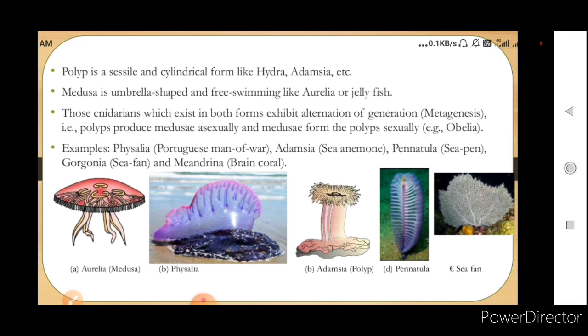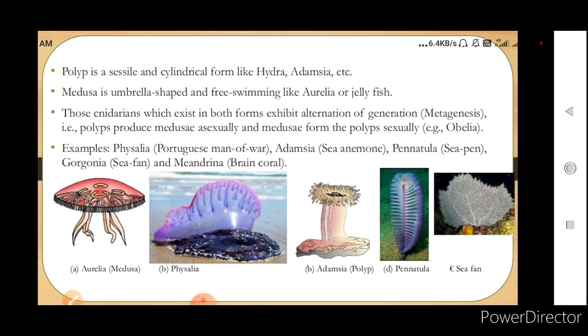Now some forms will have the polyp form in a particular time period, and the others will have the medusa form in a particular lifespan. So they will have alternation of generation, as we have seen in the 3rd chapter. This alternation of generation in cnidarians is called metagenesis. That is, the polyp will produce medusa asexually and medusa form the polyps sexually. Once again, in the lifespan of these cnidarians, there will be alternation of generation, that is metagenesis.